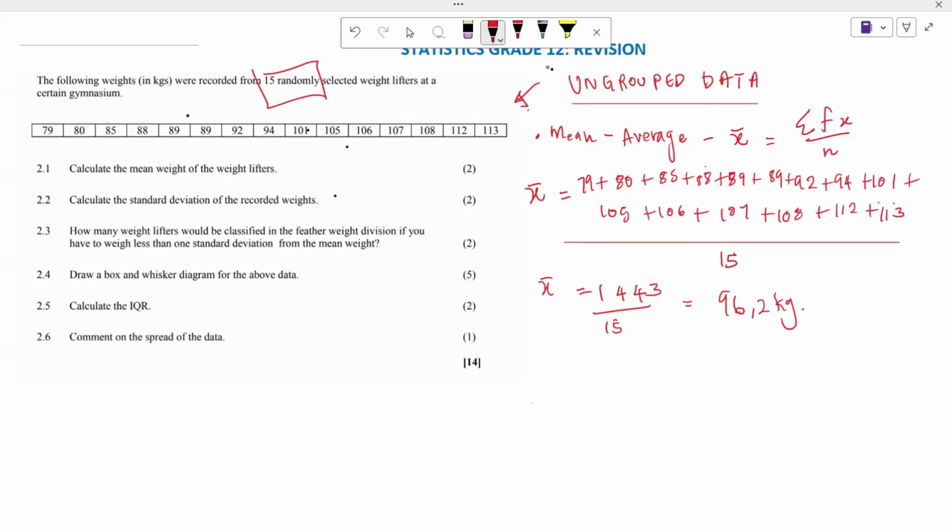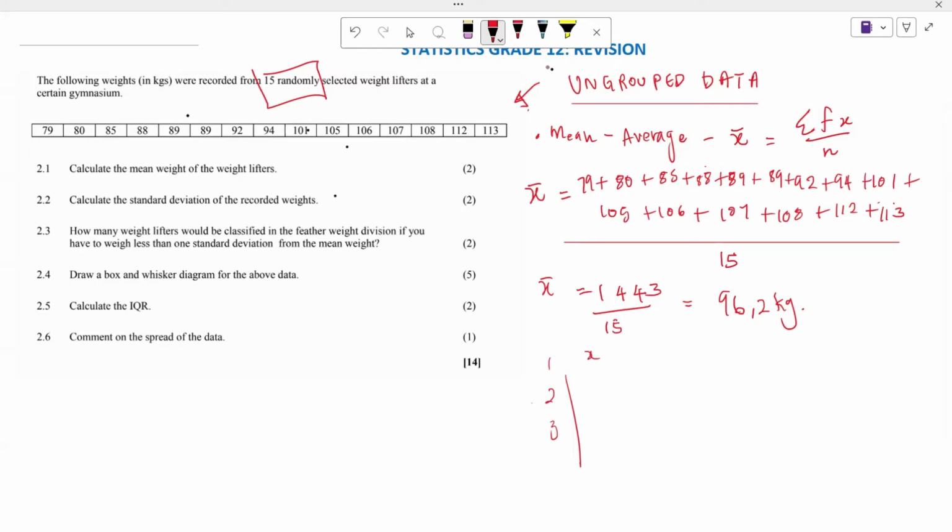It's going to look like this, whereby you're having 1, 2, 3, and so on, and then your X here. So here you're going to insert all the values, starting with your 79. Remember, you have 79, you press equals, you press your 80, equals, you press your 85, equals, you press your 88, equals, you say 89.